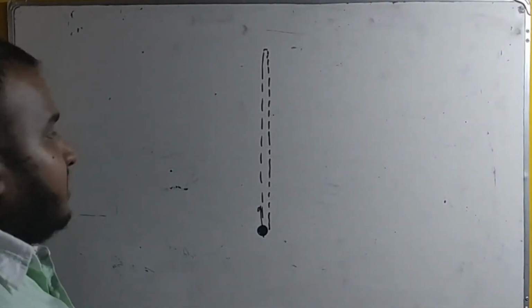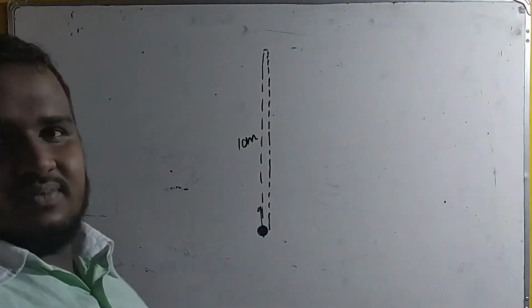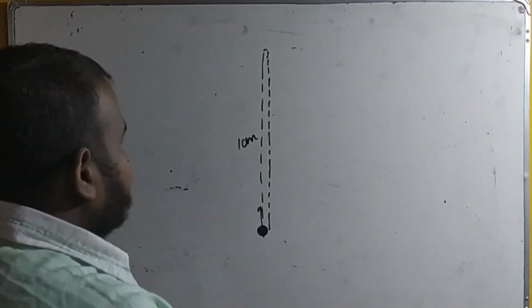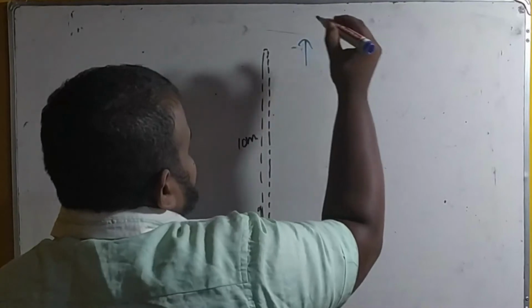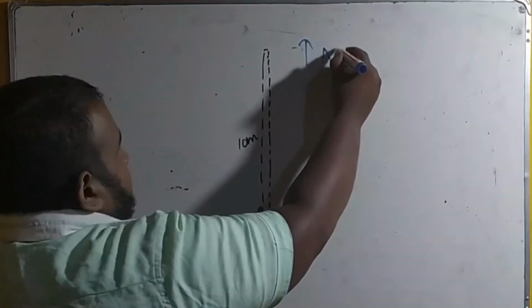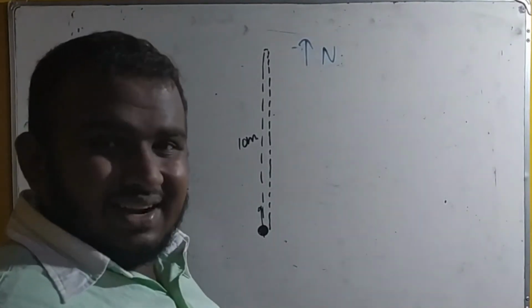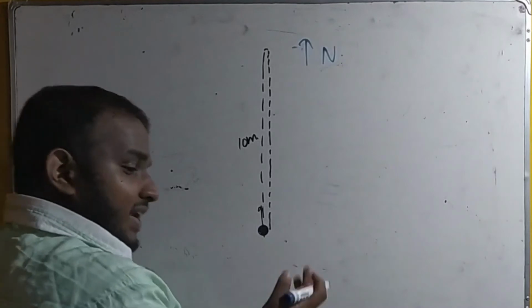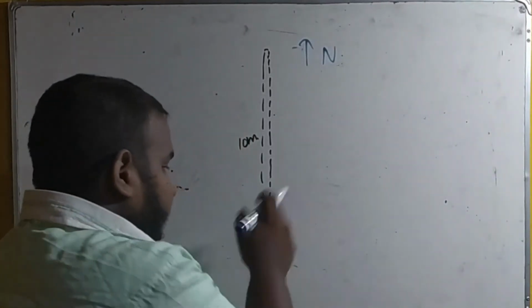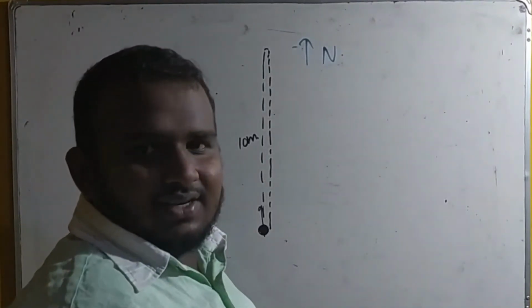When the ball is thrown up, it went a 10 meter height. Let's say up is north. If I ask you what is the distance the ball travelled? This is the initial point. Whenever it returns to the hand, the final point is also the same. Going up and coming to the same position where it started.